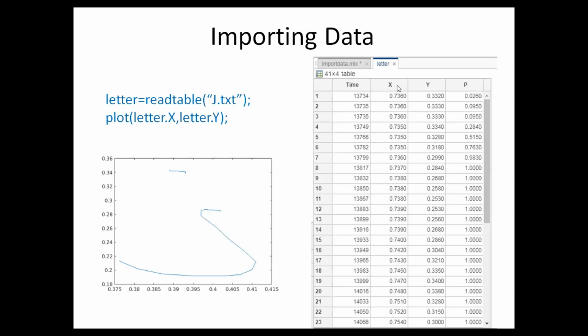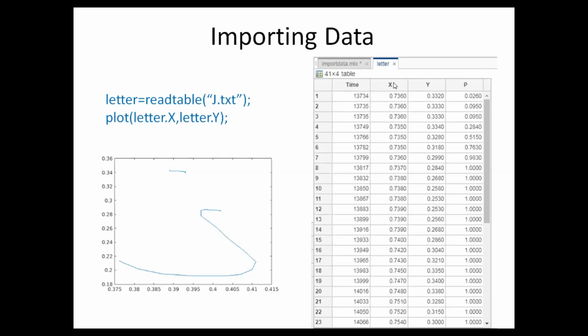If I want to access the second column, the name of that attribute is X, so I will access it as letter dot X. If I want to access the Y position, I will access it as letter dot Y. This is how you access the different columns of this data. You can refer to the first column as letter dot time, or letter dot P.